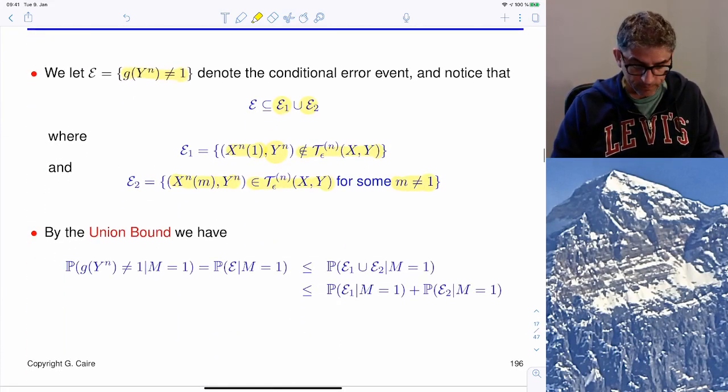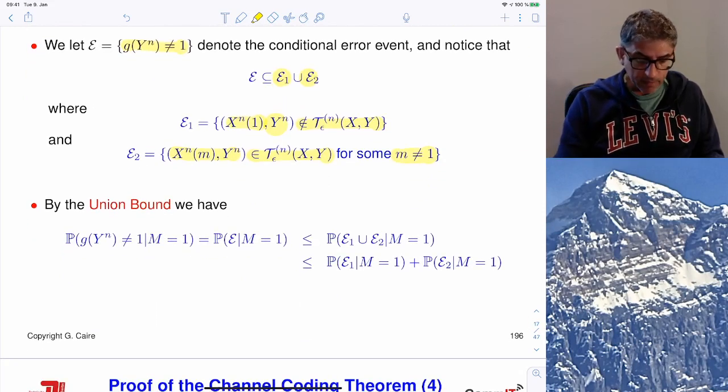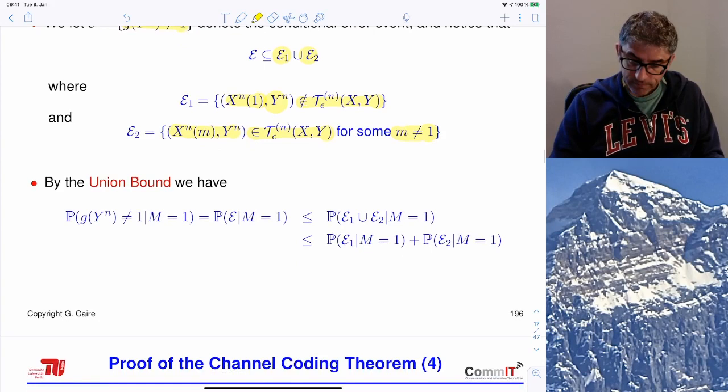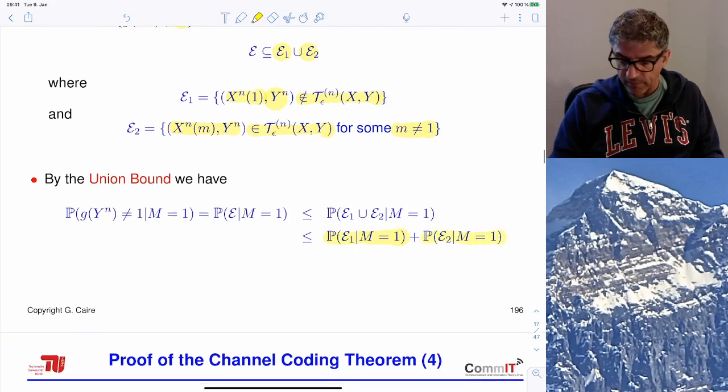Okay? So by the union bound, we have that our probability of error is upper bounded by the sum of these two probabilities: the probability of the event E1 plus the probability of the event E2. And now we consider them separately.